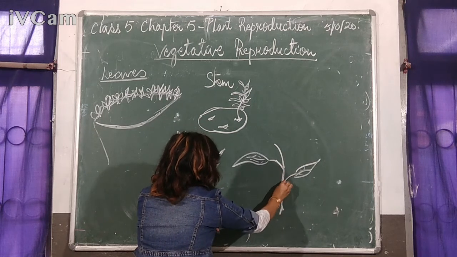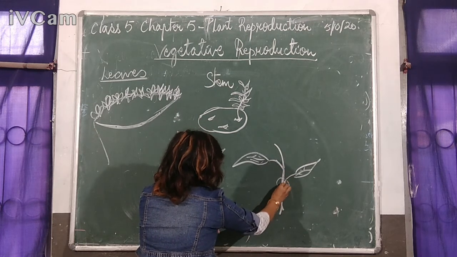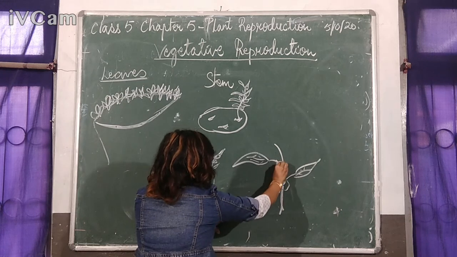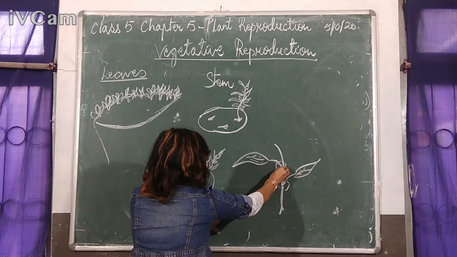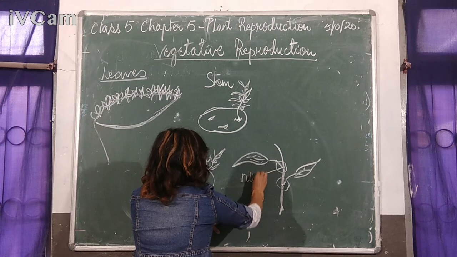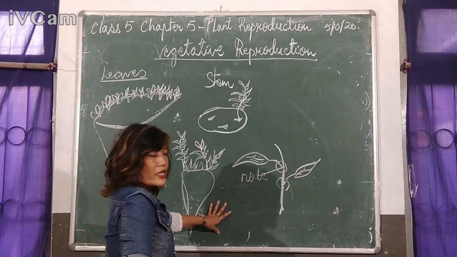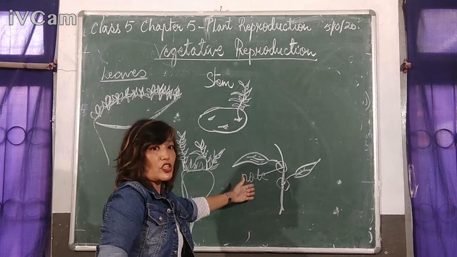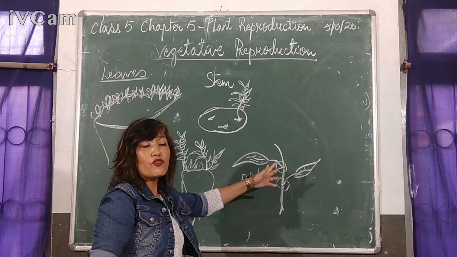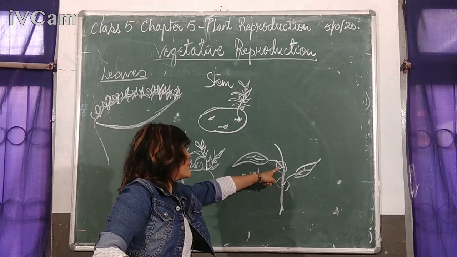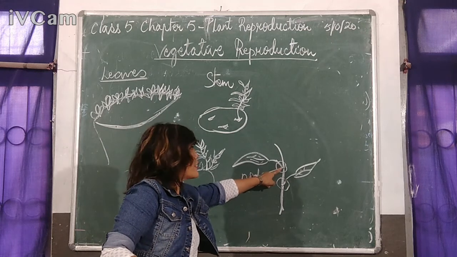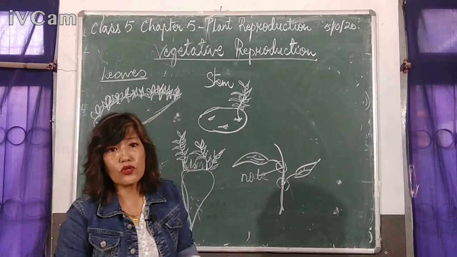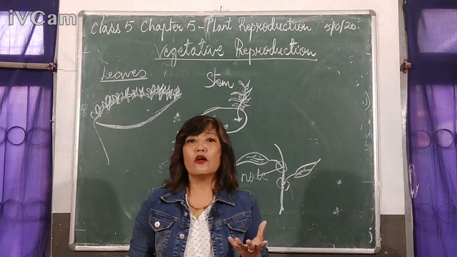The point on the stem from where the leaf arises, that point is called node. So in vegetative reproduction by stem, the new plant will arise from the node, and that plant will later on grow into a new mature plant.